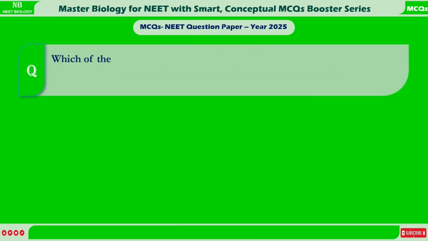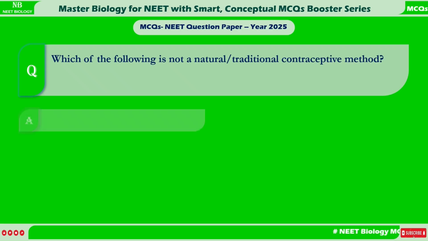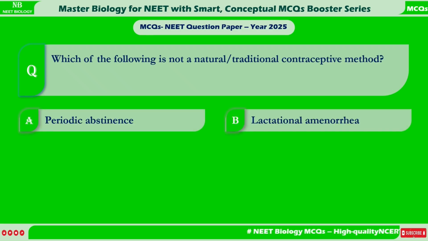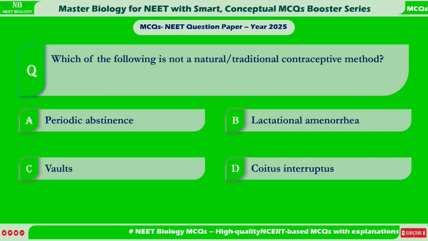Which of the following is not a natural, traditional contraceptive method? A. Periodic abstinence. B. Lactational amenorrhea. C. Waltz. D. Coitus interruptus.